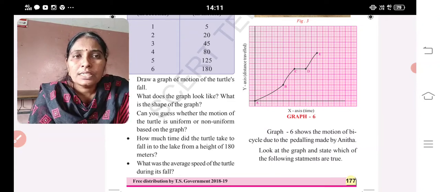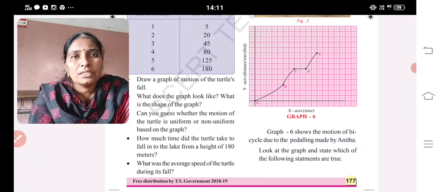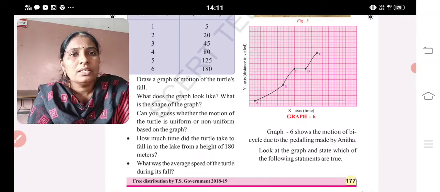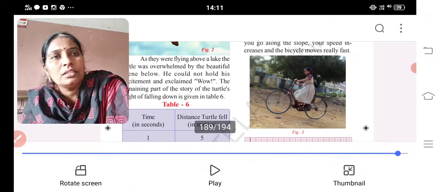And how much time did the turtle take to fall into the lake from a height of 180 meters? How many seconds did the turtle take? It is 6 seconds. What was the average speed of the turtle during its fall? You have to divide the total distance by the total time. That will give the average speed. Okay, and this is the story about the turtle.